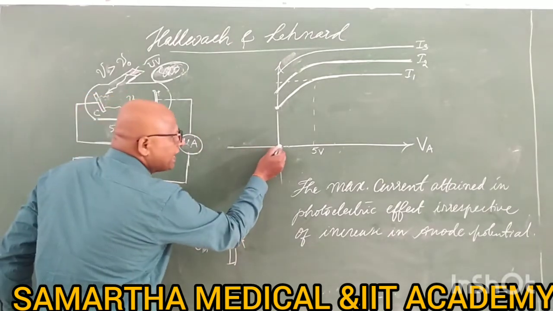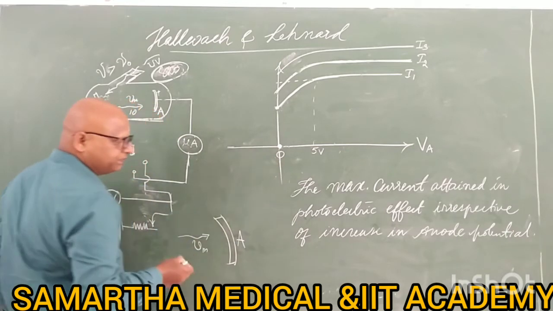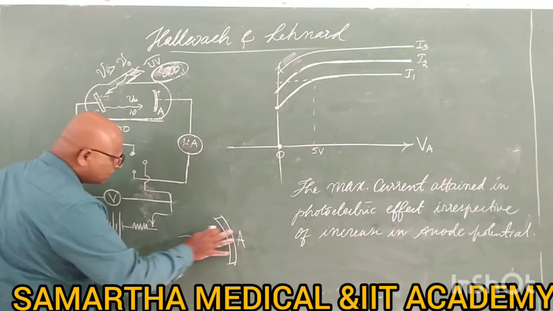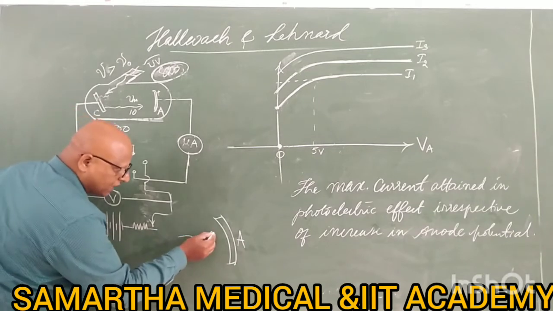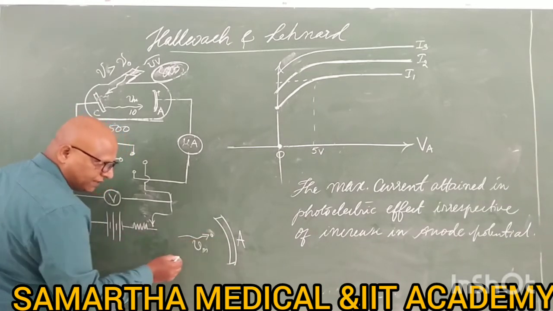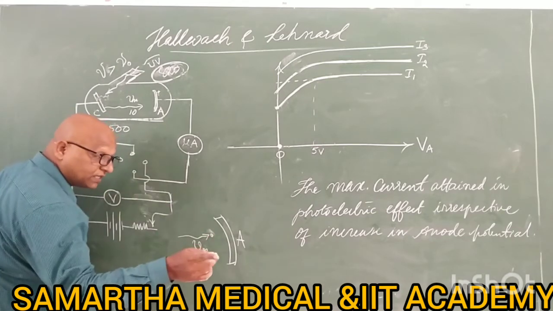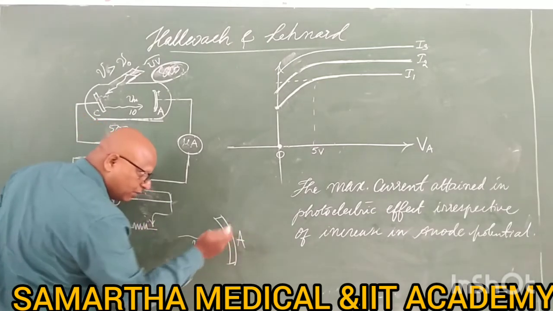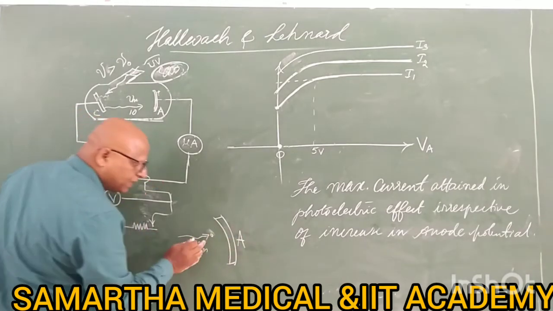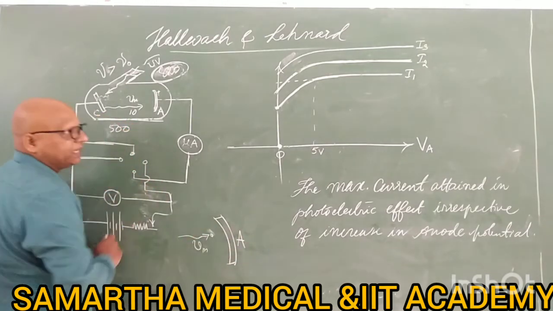When you make the anode potential negative, not all the electrons will be repelled. If the electron is stationary, then it will be repelled, but the electron is moving with kinetic energy, so it will hit even though there is opposition, because its kinetic energy is more than the potential energy.